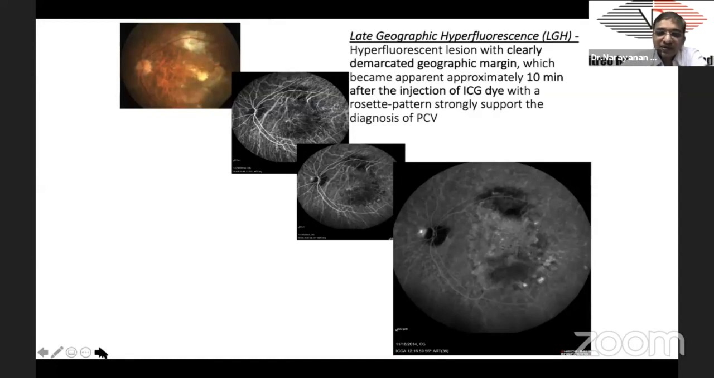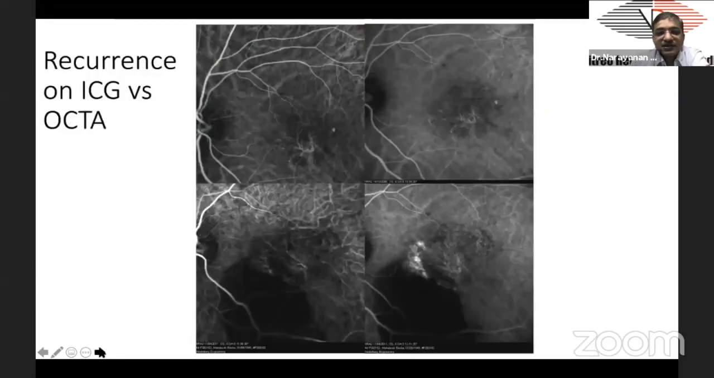Coming to a little bit about recurrence patterns, while at baseline we may not do ICG in many patients, what about recurrence? Can you look at OCT and still predict recurrence, or look at early recurrence? Now recurrence, if you see on ICG, a lot of patients will have late geographic hyperfluorescence. After treatment, if you give some gap, the neovascularization starts coming up again, and later on you may have polyps coming back again, but initially it's the neovascular network which comes back again.